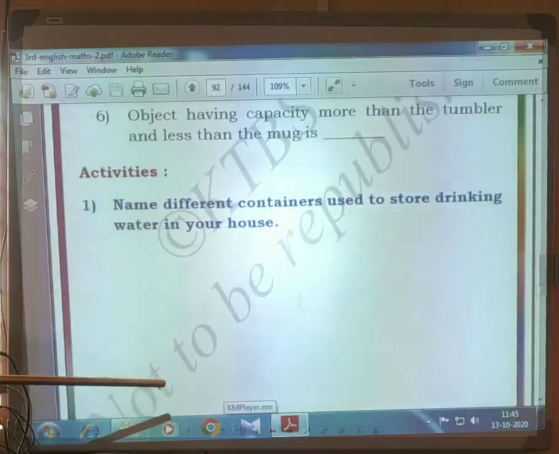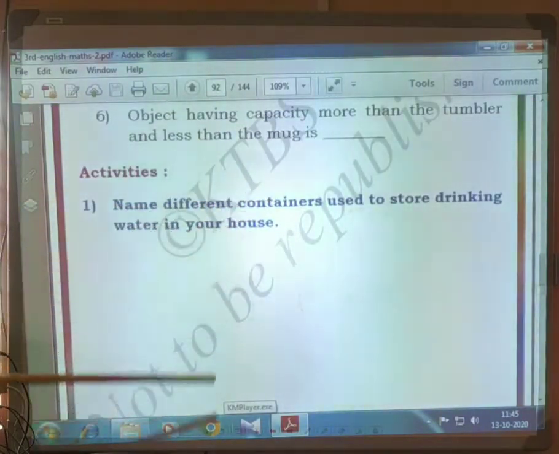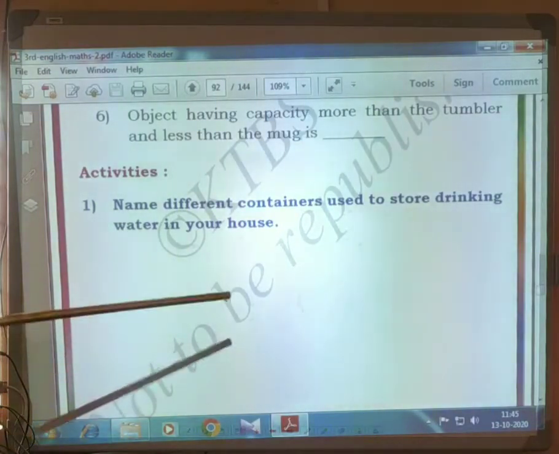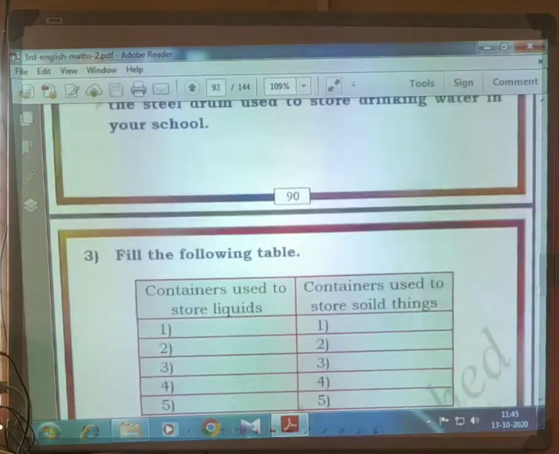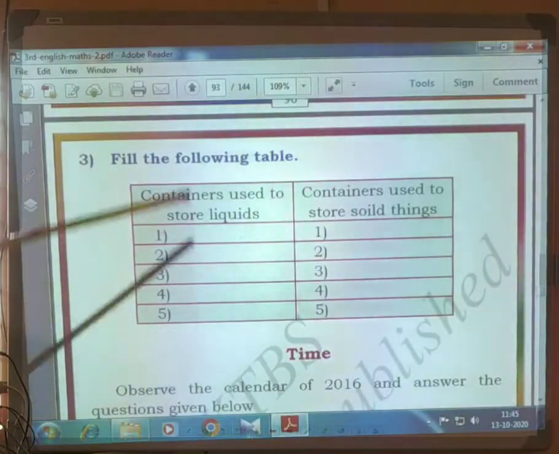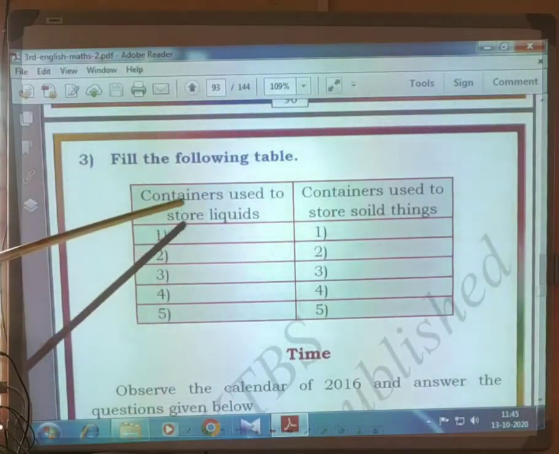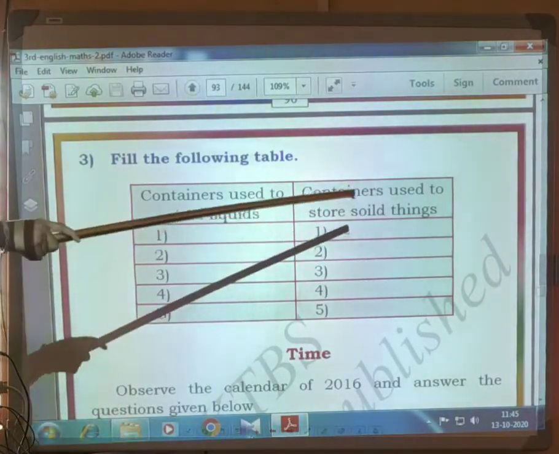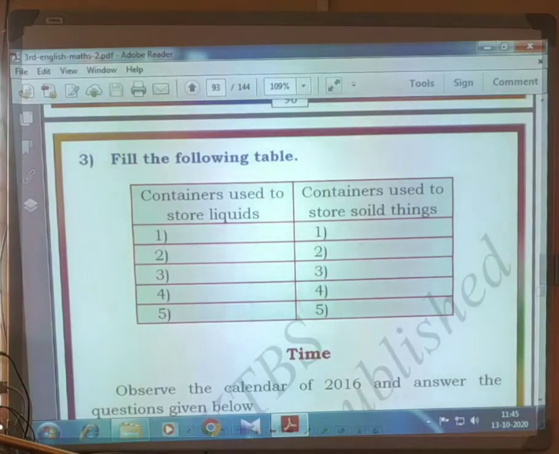This activity you have to do. Name different containers used to store drinking water. Okay, in your house, which different containers they are using to store drinking water, you have to write. Now fill in the following table. Containers used to store liquids: jug, water bottle. Okay, containers used to store solid things in your house, what they are using, you have to write.